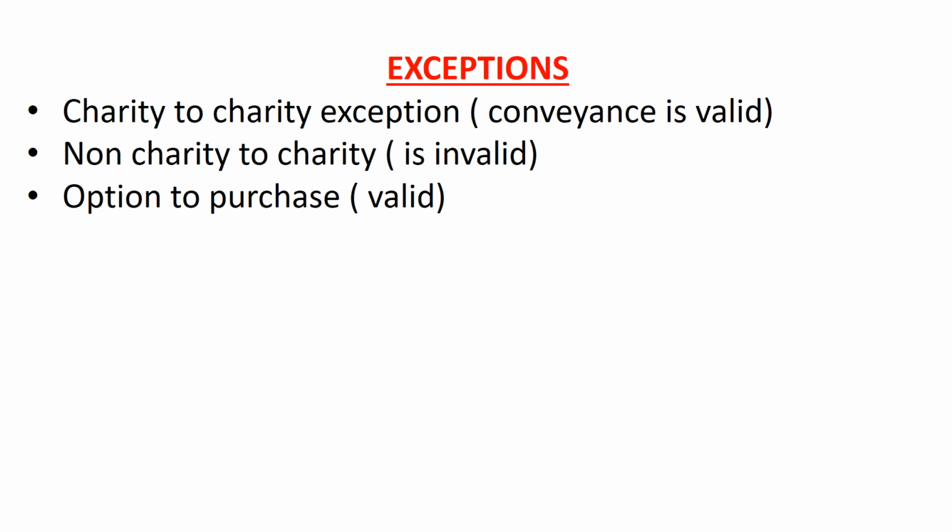Now we have some exceptions in the rule against perpetuities. When it comes to the charity exception, the conveyance is valid. Non-charity to charity is invalid, and options to purchase are valid.